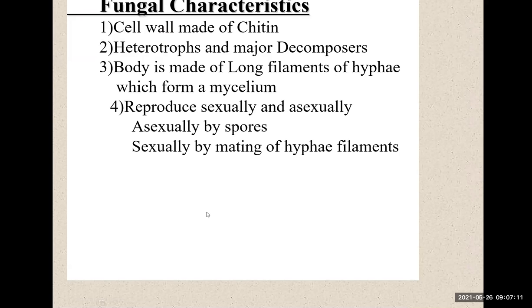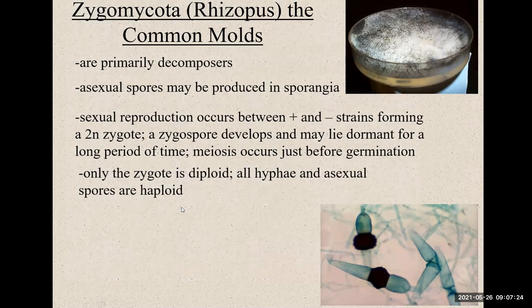So that's it. And they reproduce sexually or asexually. When you say sexually, they have to mate with other hyphae filaments. Asexually, they use their spores. Right, so this is the common molds. Have you ever seen this before? I know you do. They are primarily decomposers, and those asexual spores may be produced in sporangia. Can you find this? All right, sexual reproduction occurs between plus and minus strains, forming a 2N zygote.